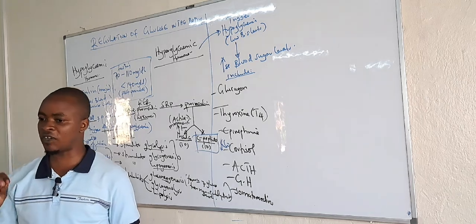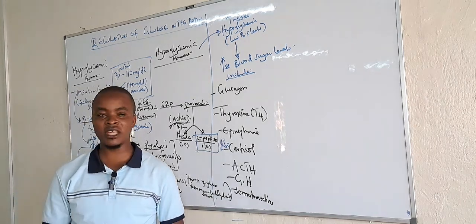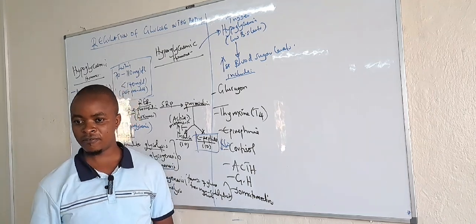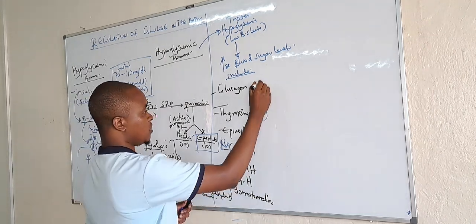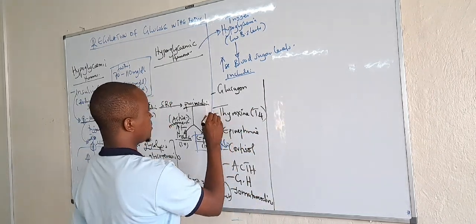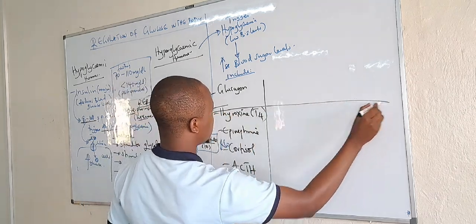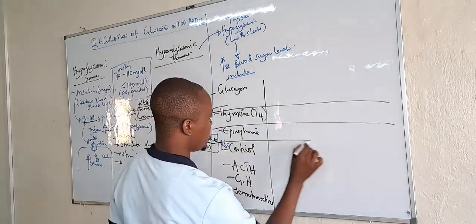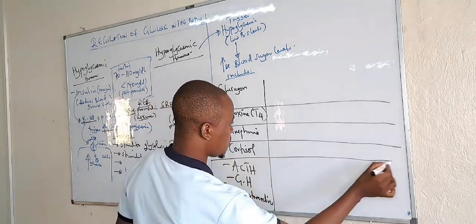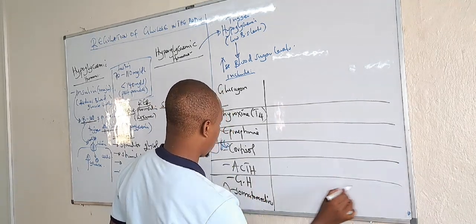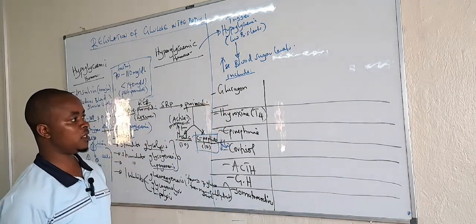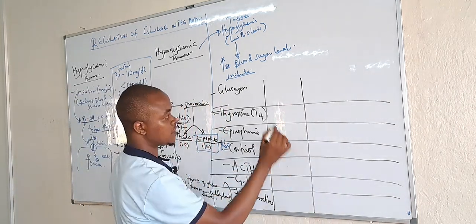We want to see the function of each. The first thing is to know where it is produced and what its function is. So we can draw a table. We look at the role of glucagon, thyroxine, epinephrine, cortisol, ACTH, then growth hormone, and then somatomedins. But before we look at the function, the first thing is the site.